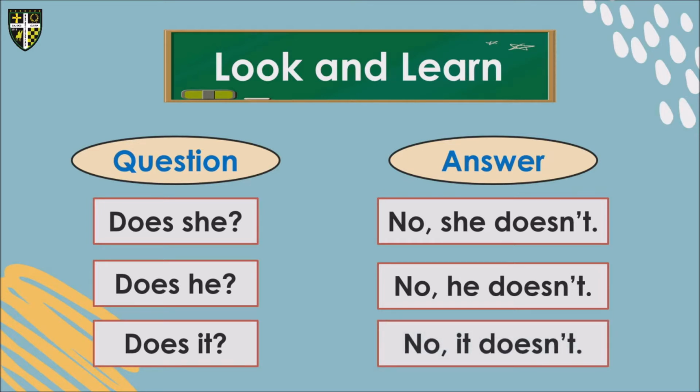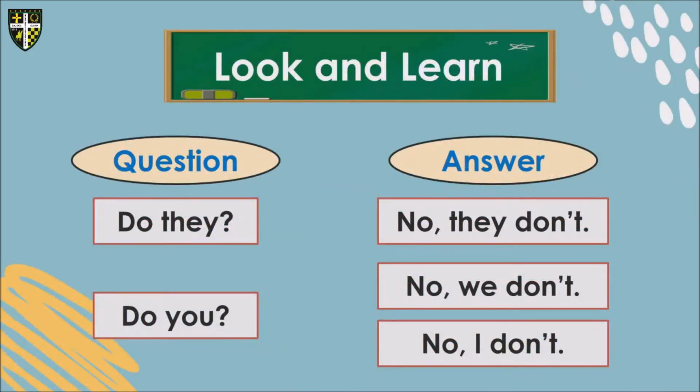So these are examples for singular pronoun. Now let us move on in plural pronoun. We have do they? The answer will be no, they don't. And for do you, we have two answers. It can be no, we don't, and no, I don't. Do you understand our lesson, kids?